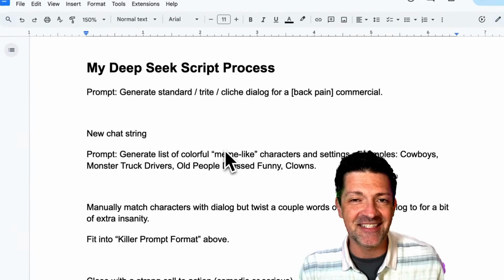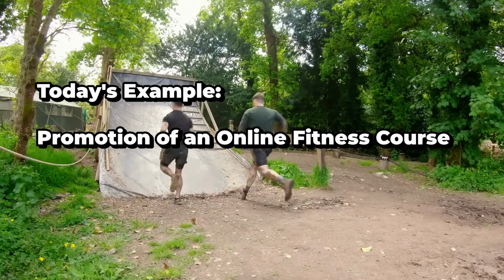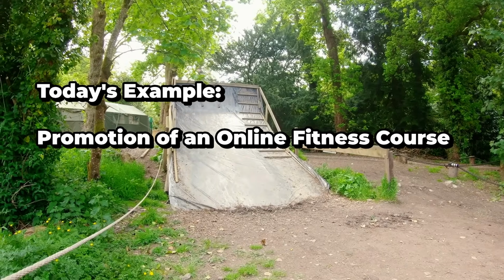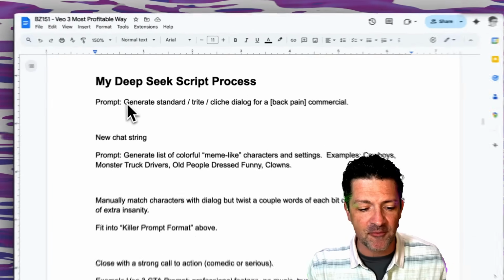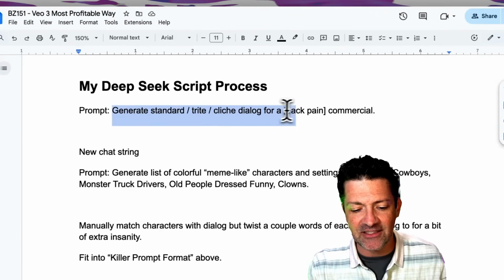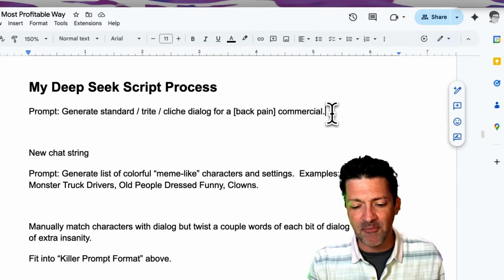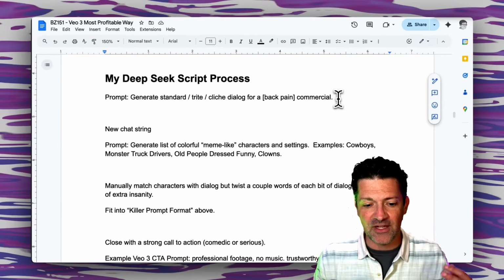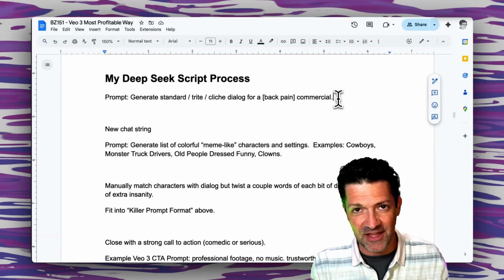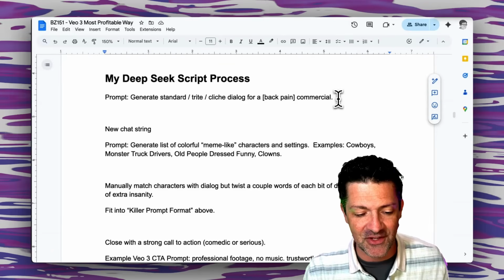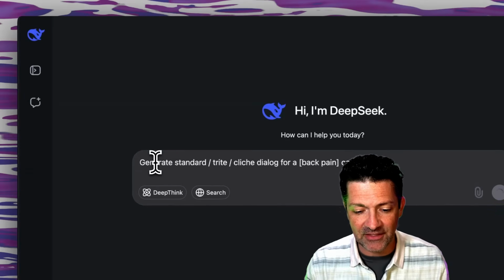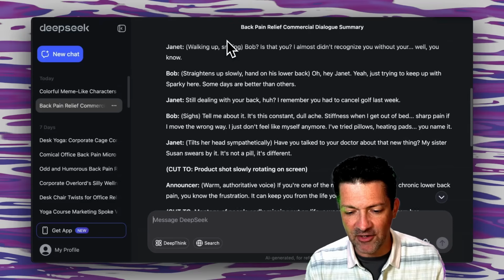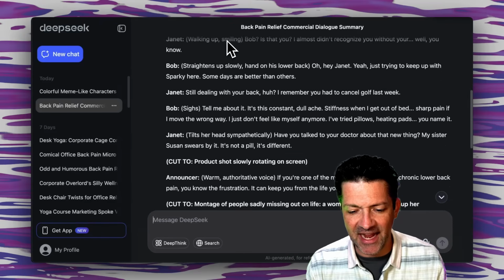So here's a repeatable process that I think you can use. The example today is promoting an online fitness course, specifically a fitness course that would help with back pain. So I started with this prompt: just generate some standard, trite, cliche dialogue for a back pain commercial. I found that LLMs in general are really not that funny, but if you take this trite, cliche version of things and just twist it a little bit, you can get some funny results. So I'm copying and pasting that right here into DeepSeek, and it's come up with this cliche version of a back pain commercial. And it's kind of just funny as it is.